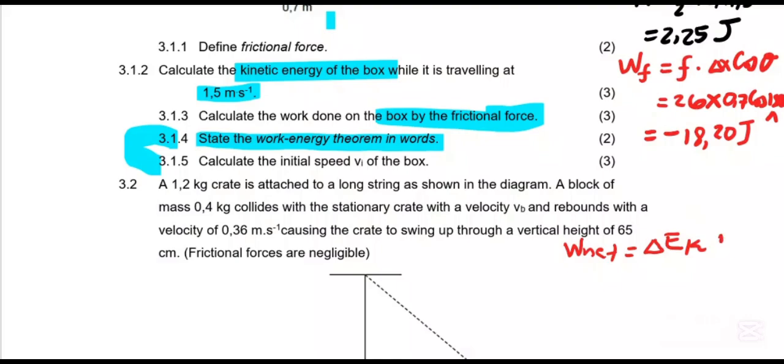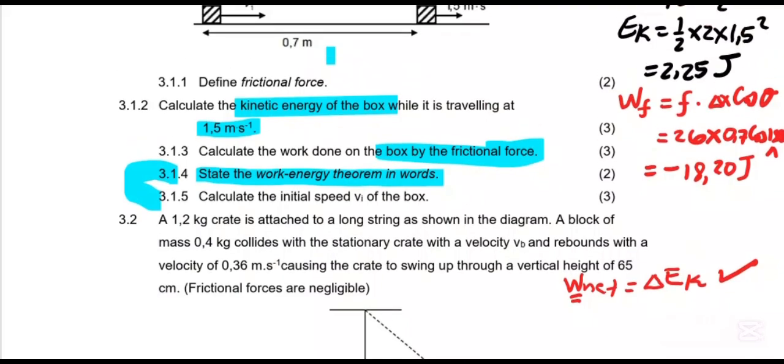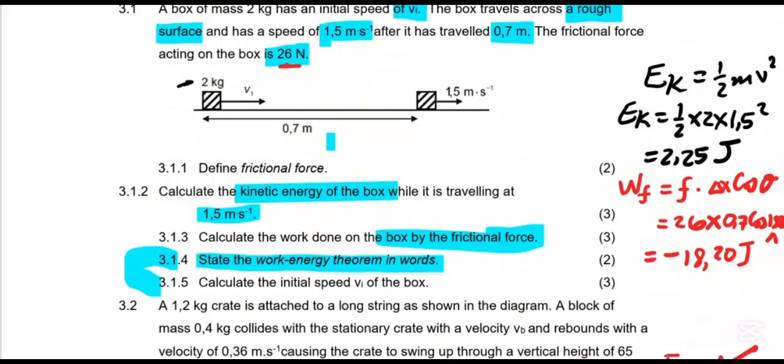Now, before you use any formula with net, you have to draw a free body diagram. So let's quickly draw a free body diagram of this box. We have a weight, we have a normal force, we have a friction that opposes the motion. There is no applied force.